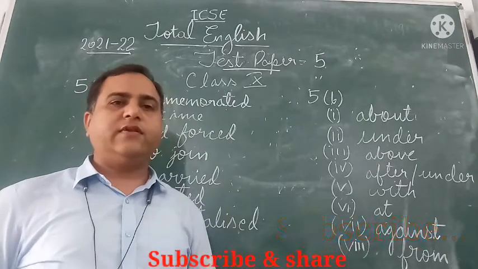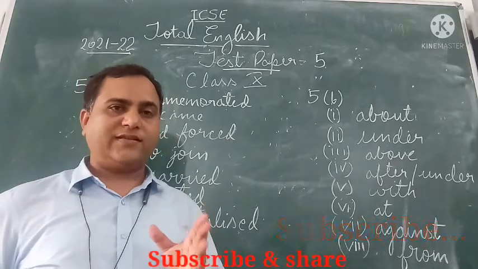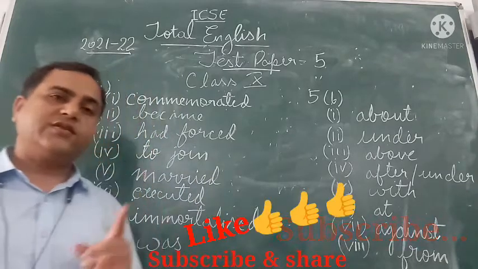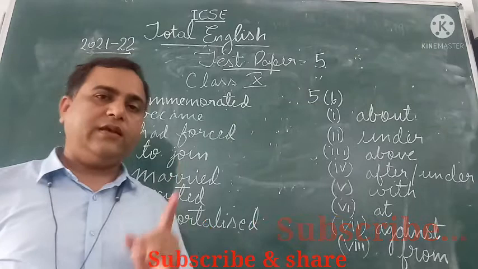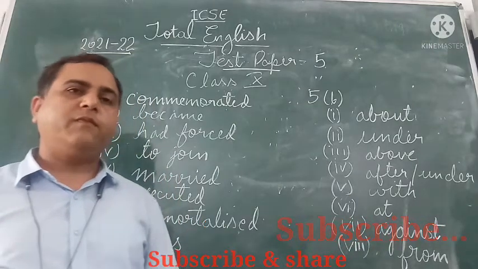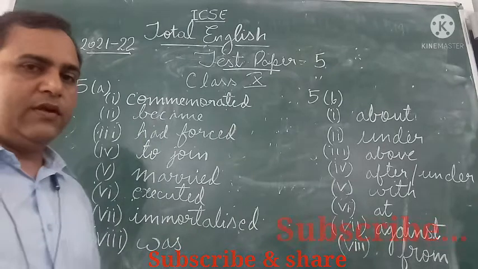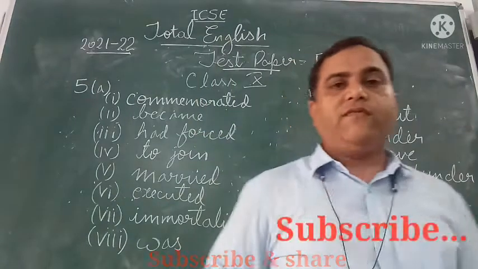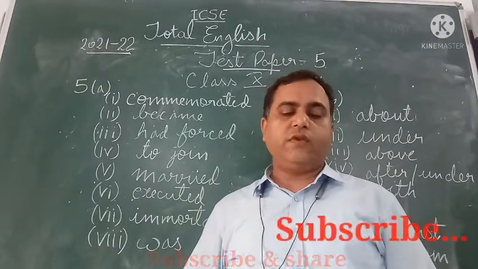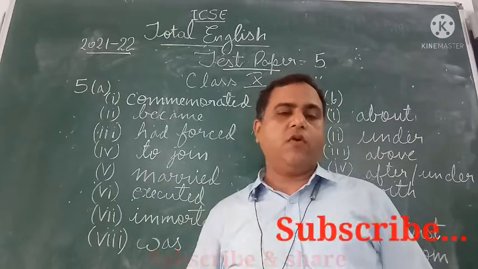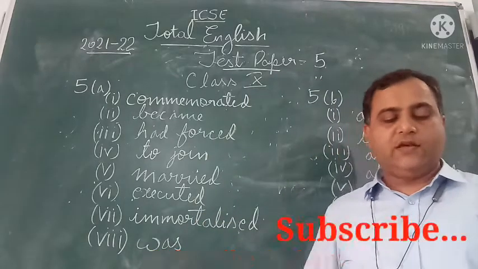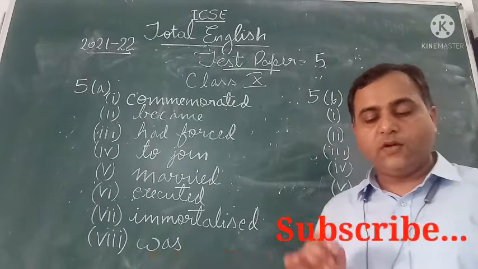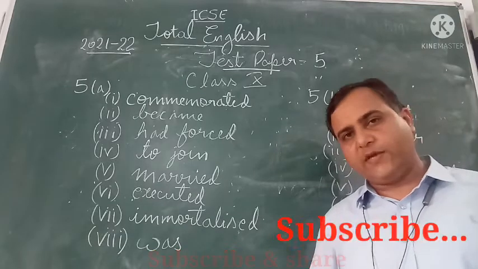In today's class we will solve practice paper number 5. Yes, test paper number 5 given in Total English, and we will solve question number 5A, B, C and D. It's given on page number 93 and 94. Let's begin. Question number 5A. Fill in each of the numbered blanks with the correct form of the word given in brackets. Do not copy the passage but write in correct serial order the word or phrase appropriate to the blank space.